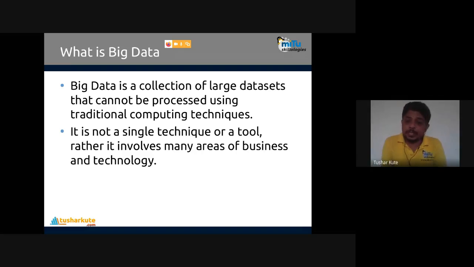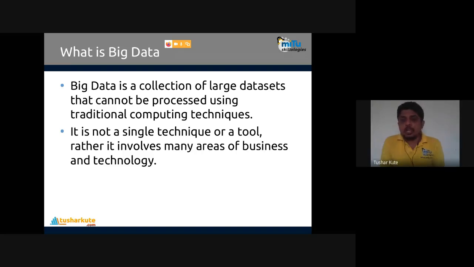The speed of your system will slow down if you keep growing, and at some point your software or computer system will hang, will stop responding. That time we require a technology that will work on big data. Data which is not possible to process with the help of traditional computing techniques is big data.